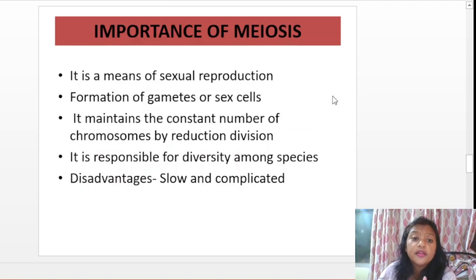Now the importance of meiosis: as I've already told you, it's a means of sexual reproduction. It leads to the formation of gametes, or sex cells. It maintains the constant number of chromosomes by reductional division, and is responsible for diversity among species. This process is a bit complicated, therefore it's a slow process.